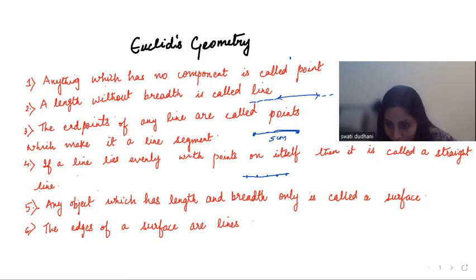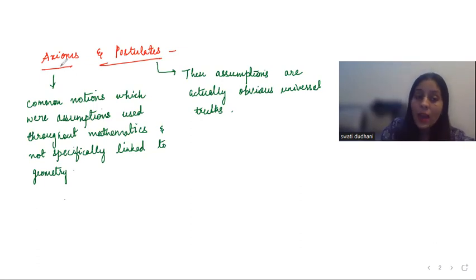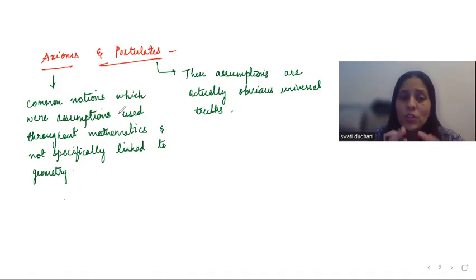Now let's see what next we have. Axioms and postulates. So what are axioms and postulates? Axioms are nothing but common notions, which were assumptions used throughout mathematics and not specifically linked to geometry. Now when I read the axioms, you will yourself understand that these are such basic things.